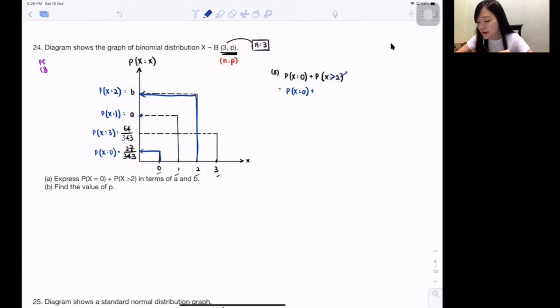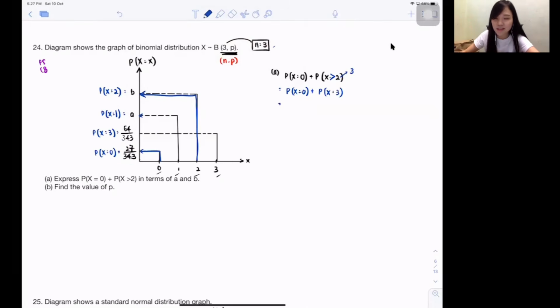So bigger than 2 got what number? 3. Supposedly got 3, 4, 5, 6, 7, 8, 9, but I don't need to write all of them because my n is only 3, correct? We only want those possible. So more than 2 got 3 only. Understand what I say, right? So I straight away write 3. So it should be probability 0 plus probability 3. Probability 0 is this, probability 3 is this. So these 2 plus together, done.